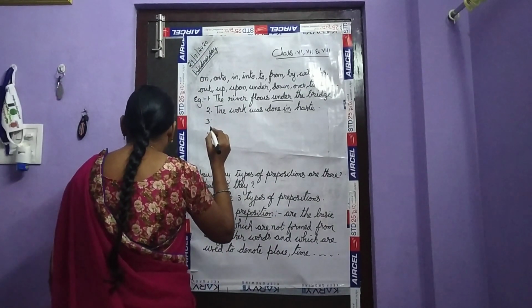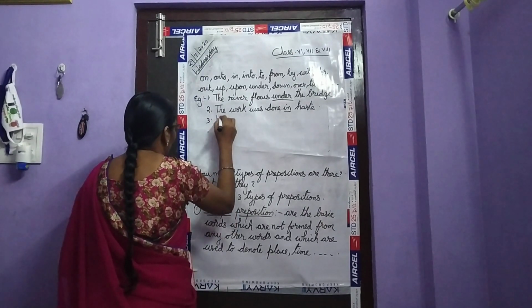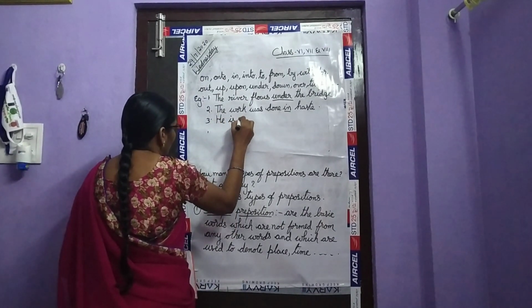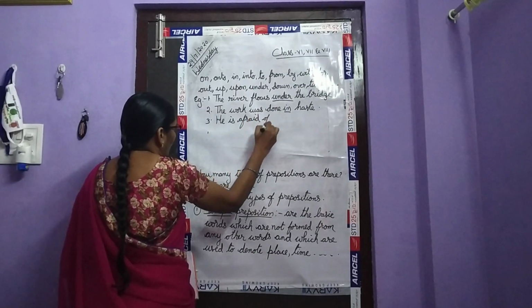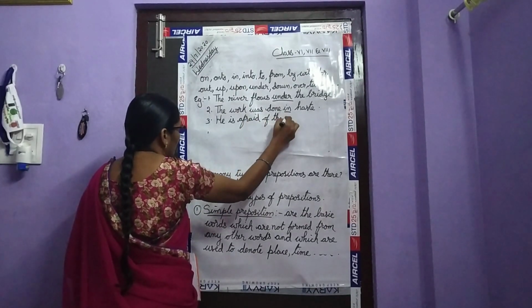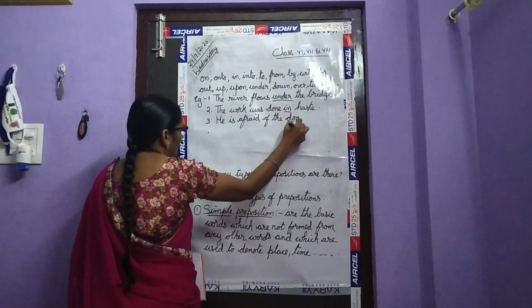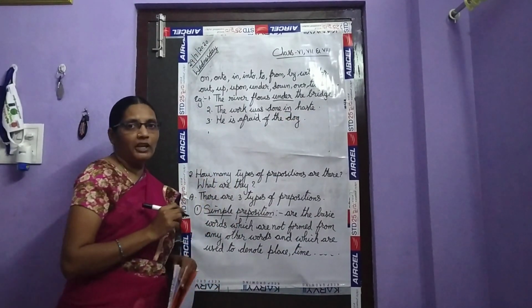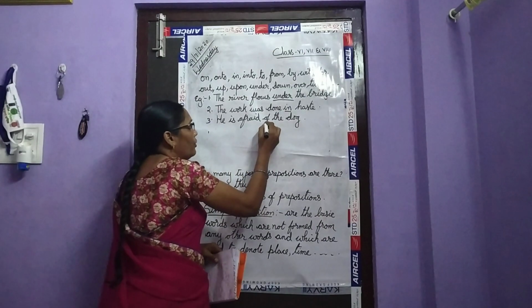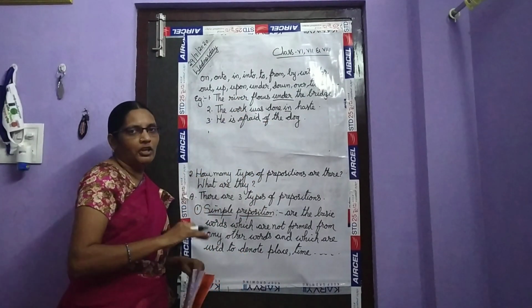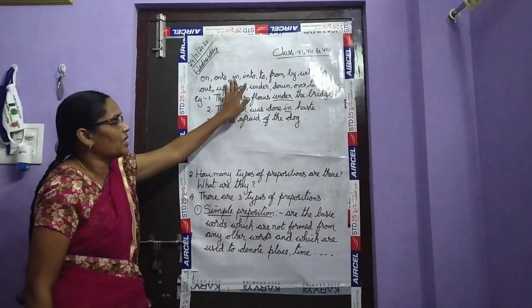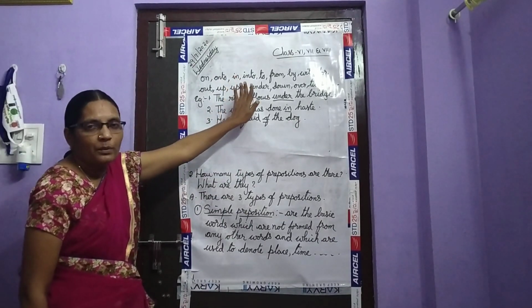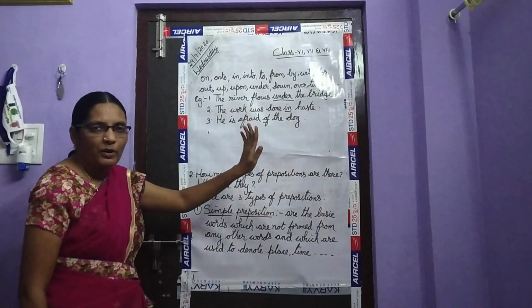Next, third example. One more example. He is afraid of the dog. Okay, children. So he is afraid of whom? Of the dog. He is afraid of the dog. So these are the few examples of simple preposition, and these are the few words which we use for simple preposition.